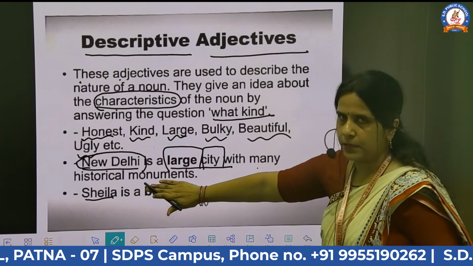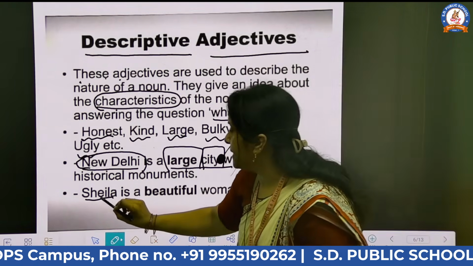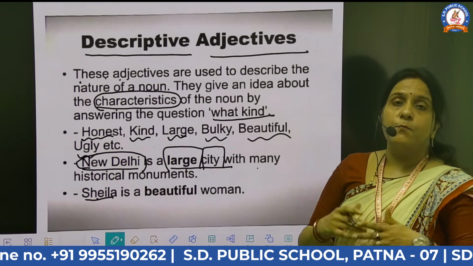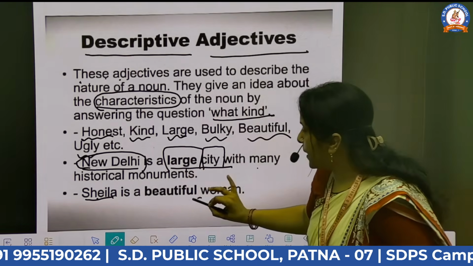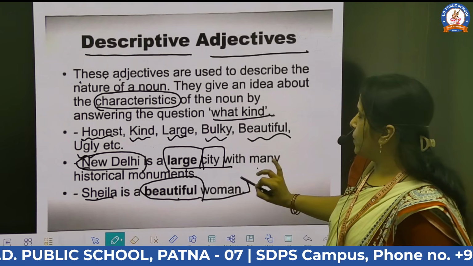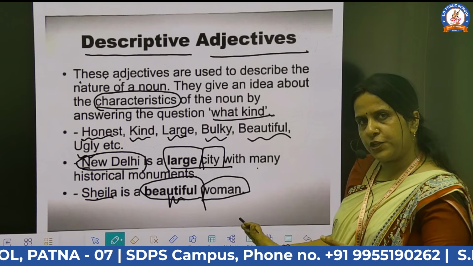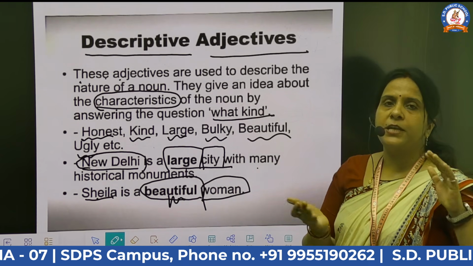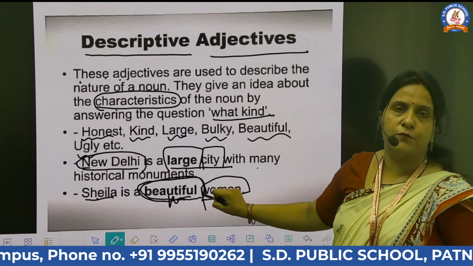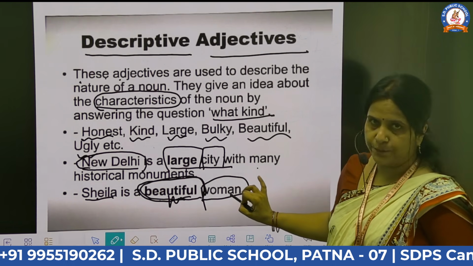After that, Sheila is a beautiful woman. If I say Sheila is a woman, it is a correct sentence. There is no grammatical error in it. But if I say Sheila is a beautiful woman, then I am describing Sheila more, telling more about that particular woman. Woman is obviously a noun and beautiful is a descriptive adjective. Beautiful is an adjective word, but if I am going to differentiate it by kind, then beautiful is the descriptive adjective or the adjective of quality, because it enhances the quality of the woman.